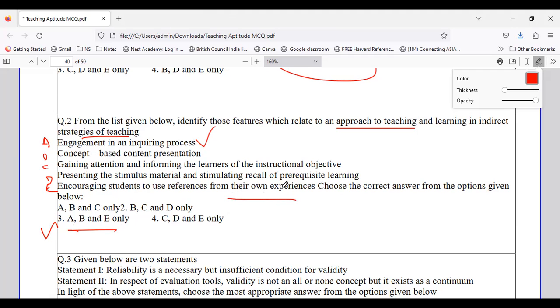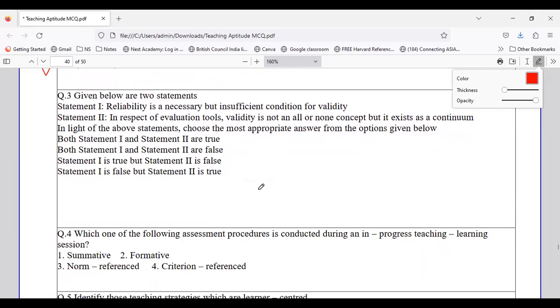Okay, then we have question number 3, everyone, on the screen. Question number 3 is basically the statement question. 2 statements are given. You have to identify which statement is right, which statement is true, which statement is false. Statement 1: reliability is a necessary but insufficient condition for validity. So it is asking about what reliability is necessary. It is important, but it is an insufficient condition for validity.